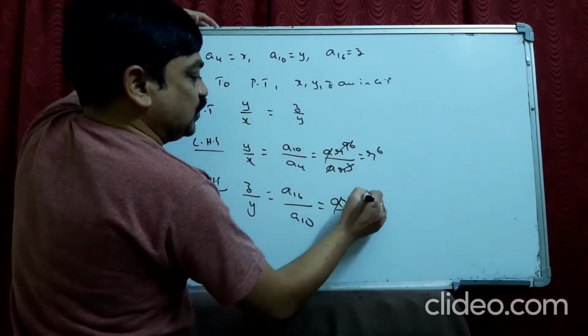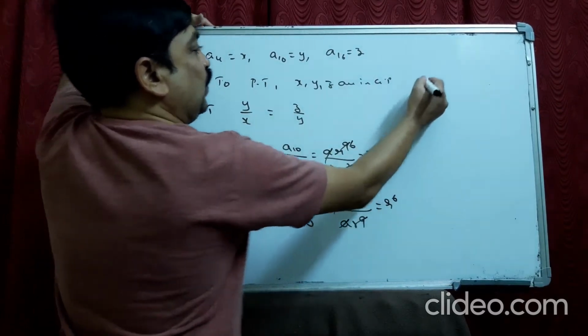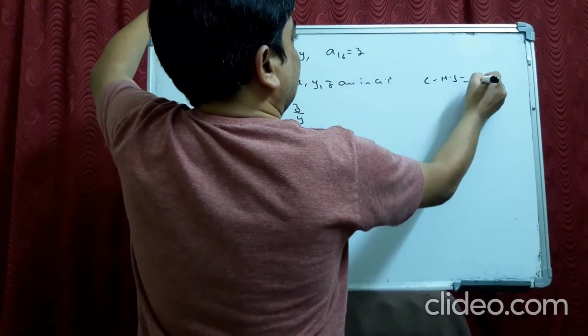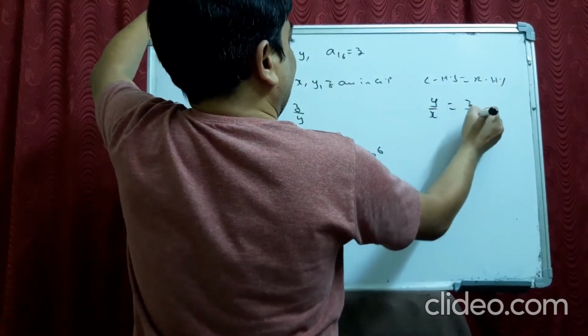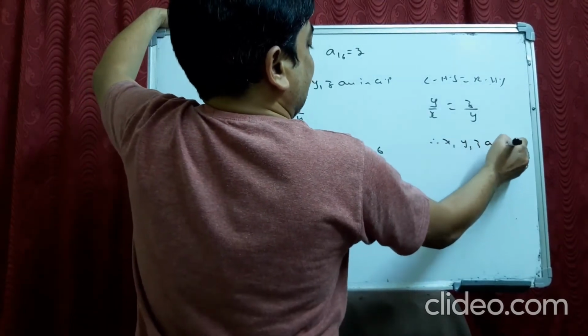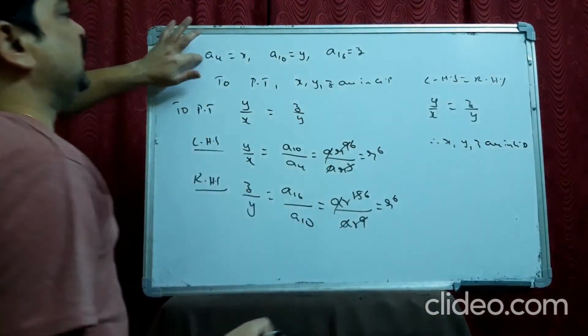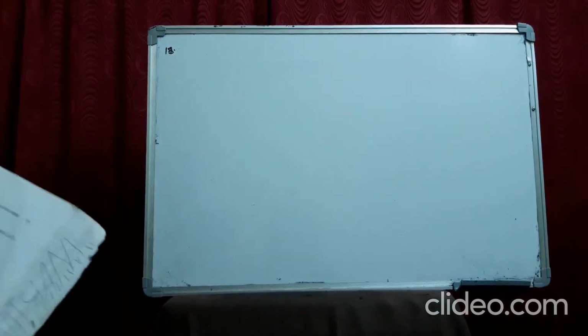A gets cancelled, it also becomes r power 6. So both are the same. Therefore, LHS is equal to RHS, that means Y by X is equal to Z by Y, the common ratio. Therefore, X, Y, Z are in GP. Okay? Now see the 18th question.